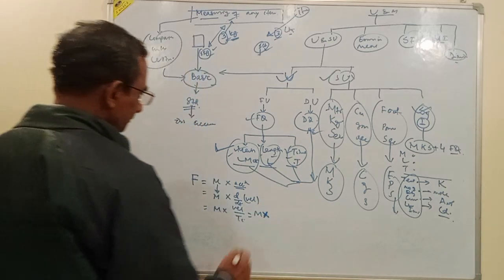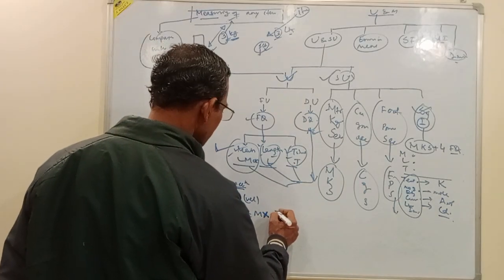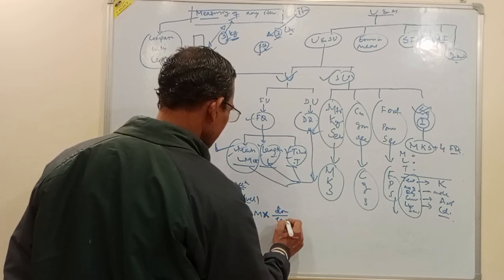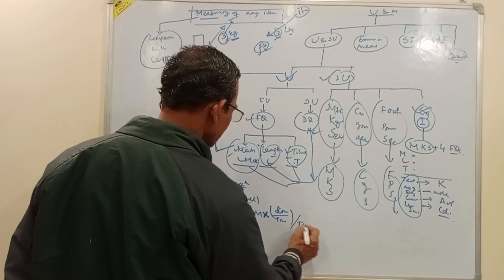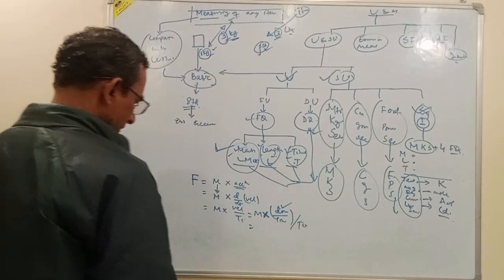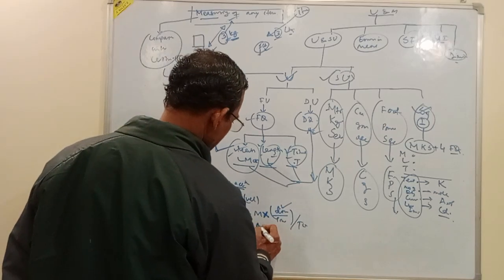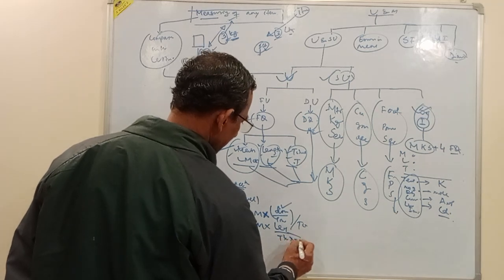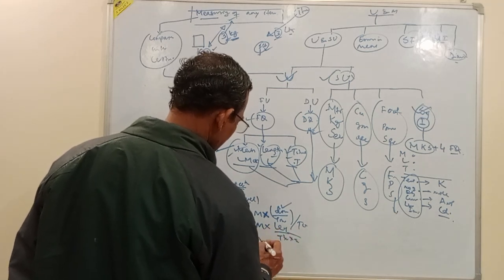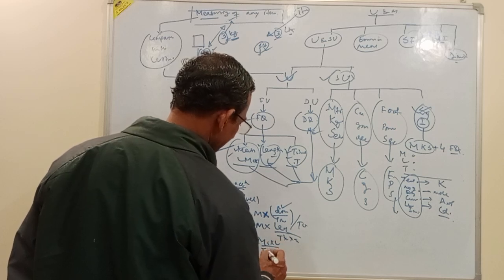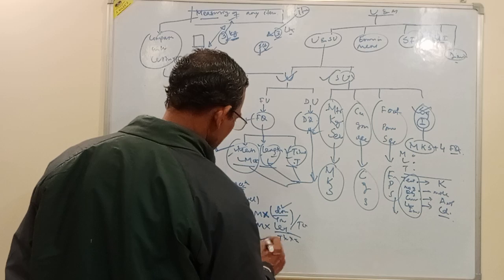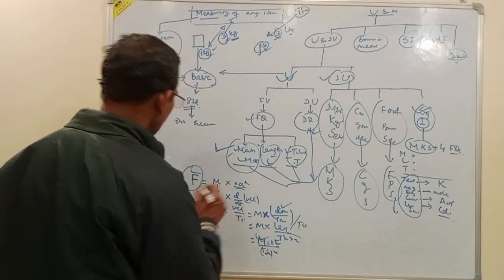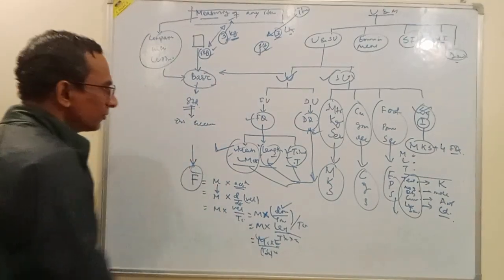Velocity is displacement divided by time. Now the magnitude of displacement is distance, that is length, by time into time. Now it becomes mass into length by time square. Now we can express this force in terms of mass, length and time, which are fundamental quantities.